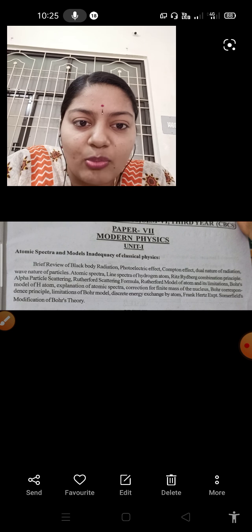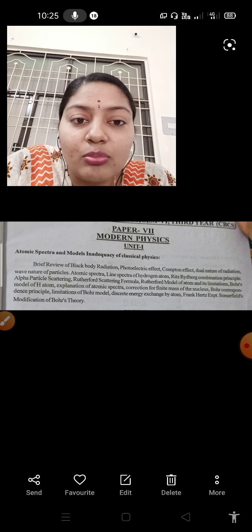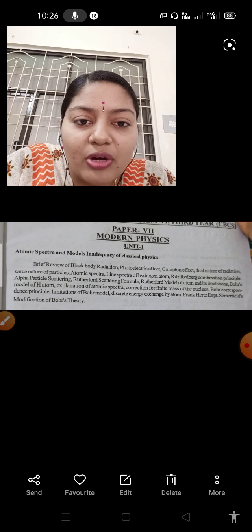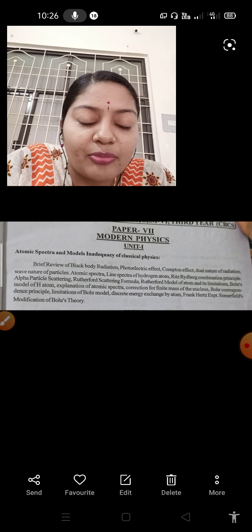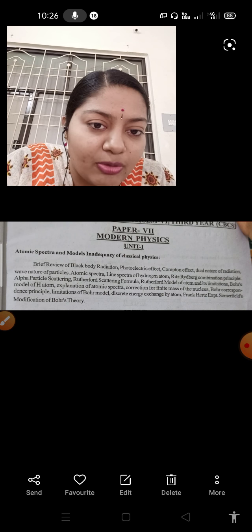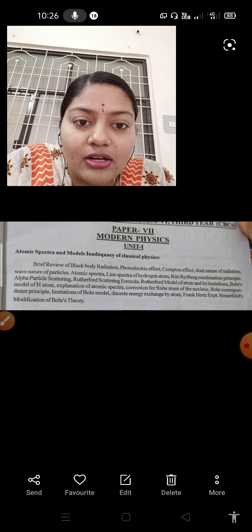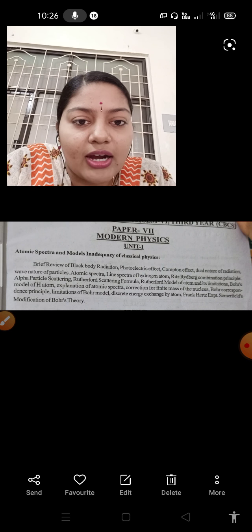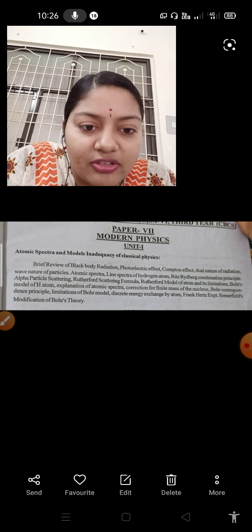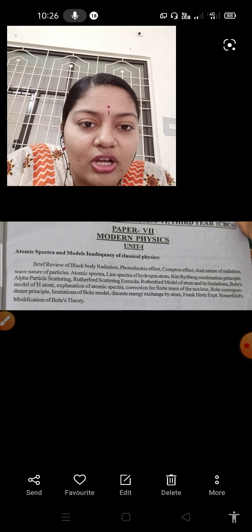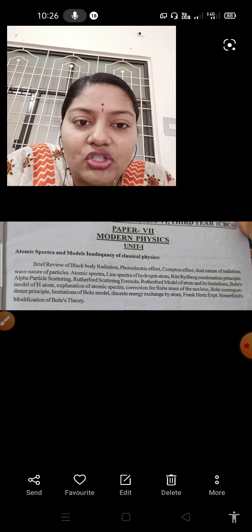Bohr gave some assumptions about the atom, and after that Bohr's model failed to explain some of the properties of the atom. Then finally Sommerfeld came into the picture. Sommerfeld explained some extra properties of the atom. So this is what Unit 1 is about. Now first of all, I would like to start with the history of the atom.